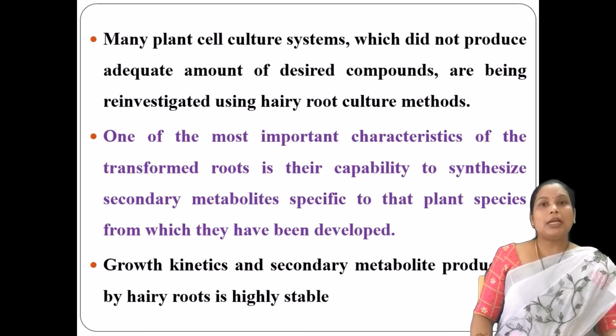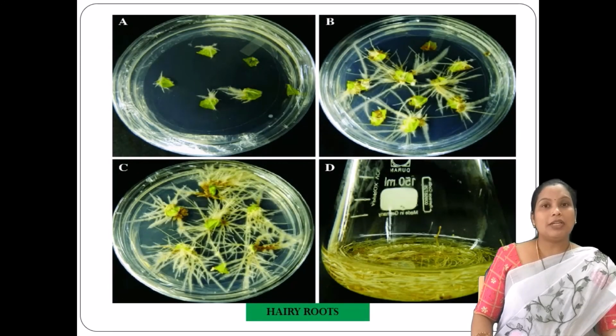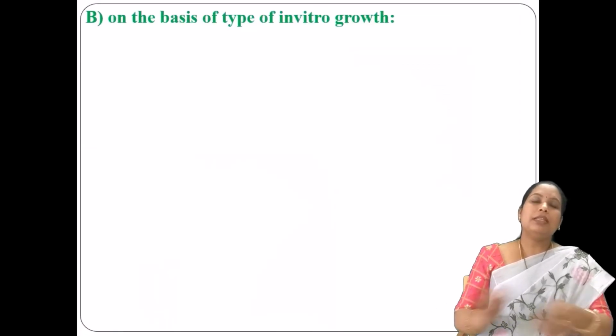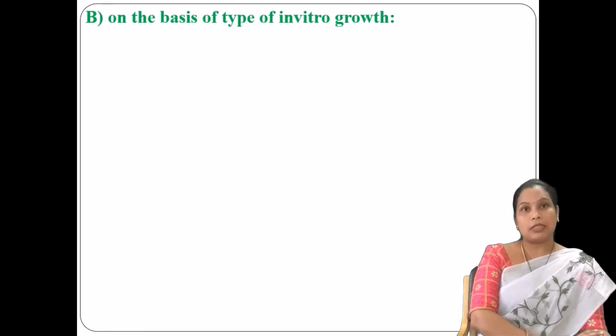So next, moving into another culture method, that is on the basis of in vitro growth. Whatever I have explained till now is based upon the explant used. So now we are switching into the second method, that is in vitro growth: how you are going to develop the explant based on laboratory or artificial methods. So here, on the basis of in vitro growth, there will be two cultures. One is the callus culture and another is the suspension culture.